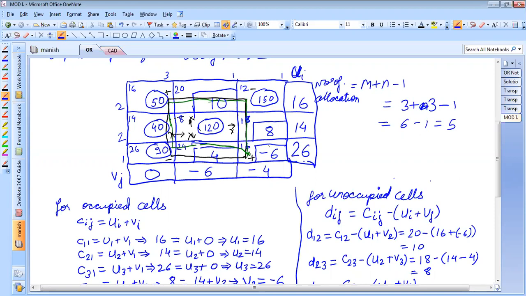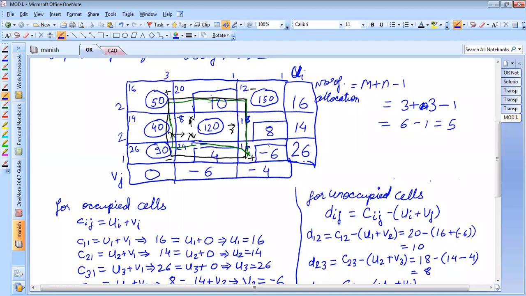So if I make an allocation here, I will subtract the same allocation from this cell. If I subtract an allocation from this cell, then this column will also get disturbed, isn't it? So I need to balance this problem. If I'm subtracting some quantity from here, I should add that quantity here. If I add a quantity here, then this row will also get the imbalance.